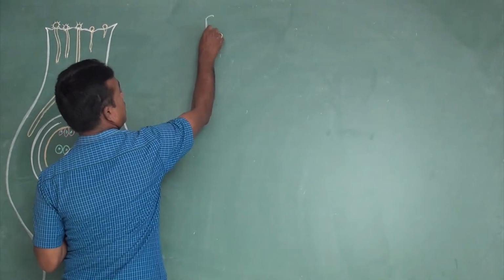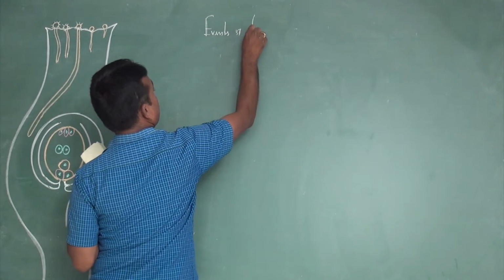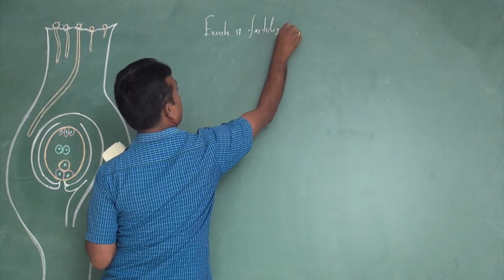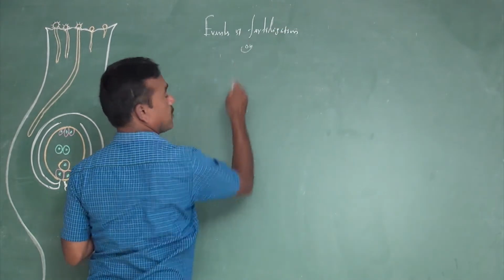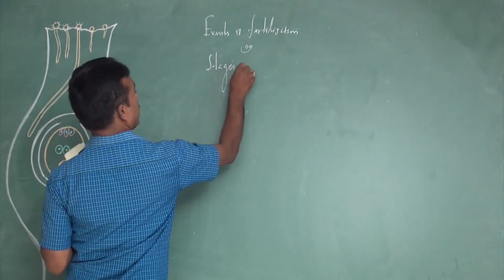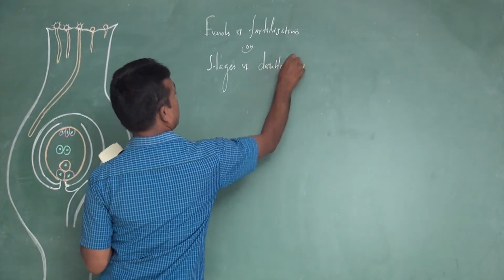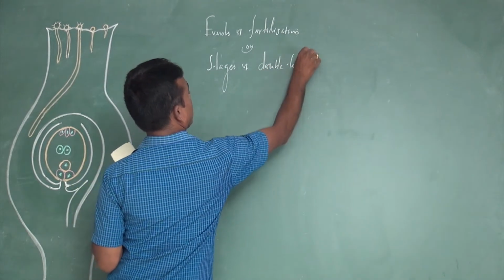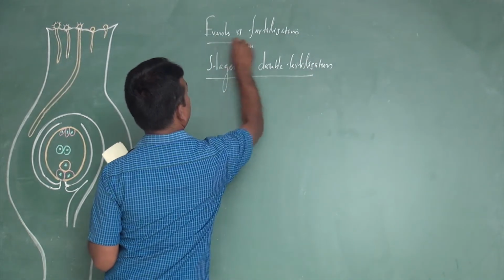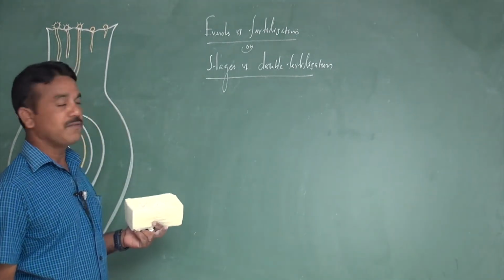The next component is the events of fertilization, also known as the stages of double fertilization. There are many events that go on continuously during fertilization.